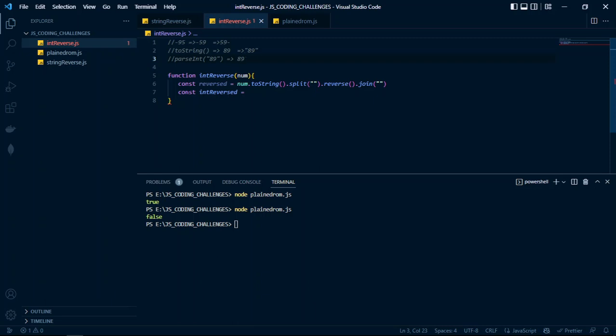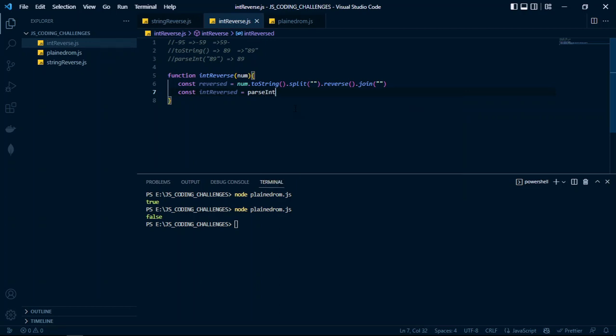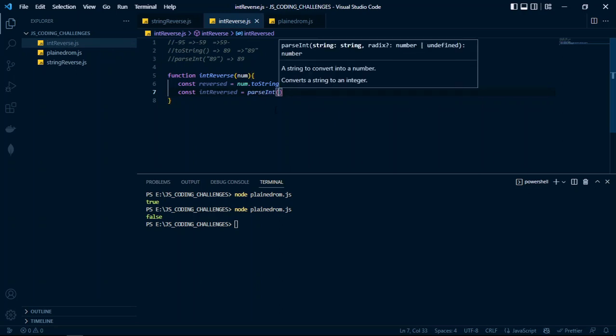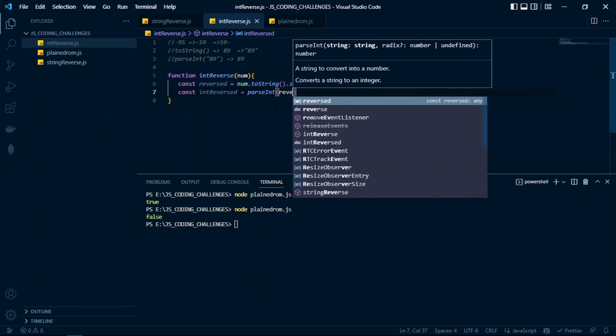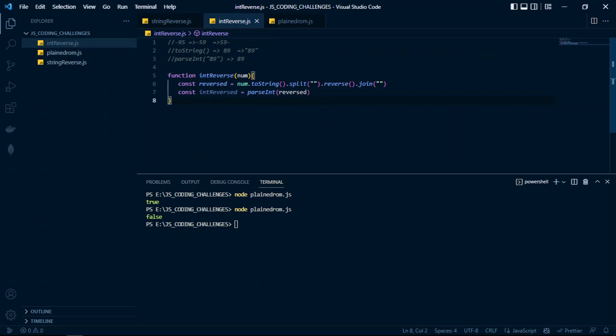Remember, this variable is containing a string. We want to get an integer. We are going to use parseInt. You see, we're having another method called parseFloat, but we use parseInt to convert that into an integer. So we pass in reversed. This is what we want to use for the reverse int.